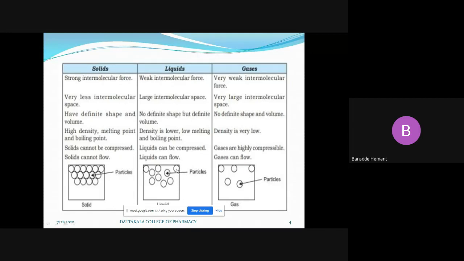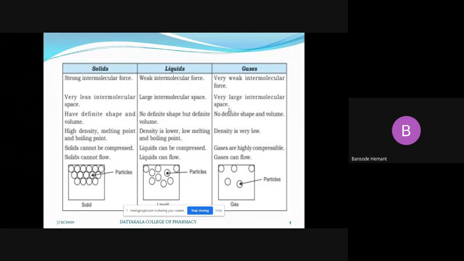Here one molecule is here, one molecule is here, one molecule is here. So whatever this space is, it is just an intermolecular space between the molecules. And in the gases, as there is a very weak intermolecular force of attraction, definitely they show tremendous space between the molecules of the gases.